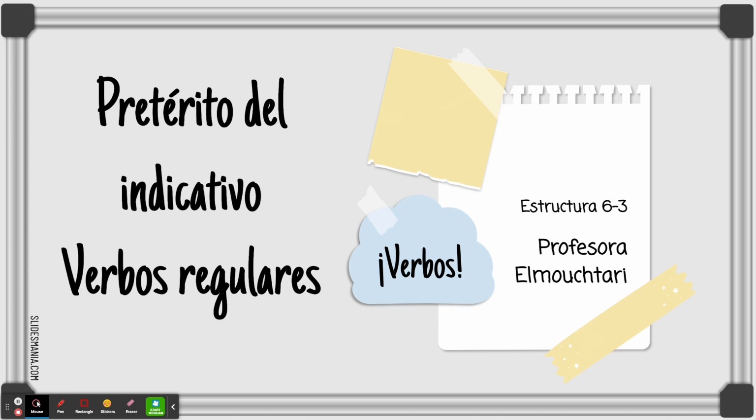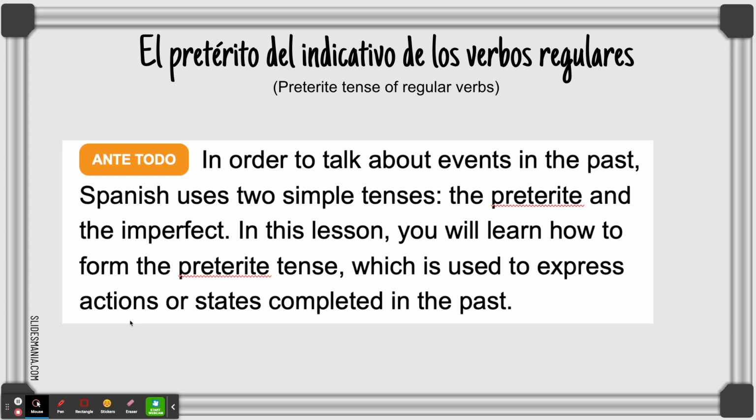So en inglés son los verbos que terminan en -ed, the ones that end in -ed. Okay, so we will cover some of the irregular verbs. Please read through this. When we use the -ed in English, in Spanish we use el pretérito. We have many ways of saying the past tense, and the pretérito has its own rules and the endings are different. Some of the verbs are irregular in the present tense, but that doesn't mean they will be irregular in the past tense. They have their own rules.